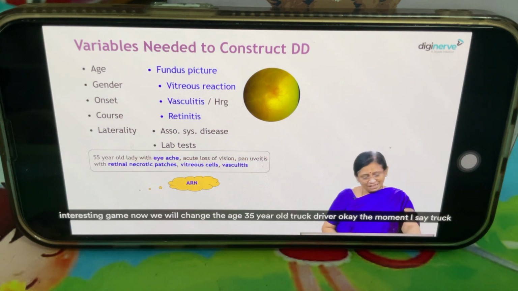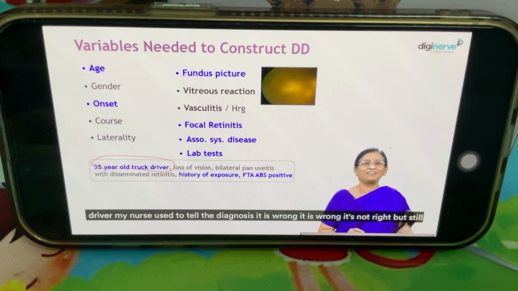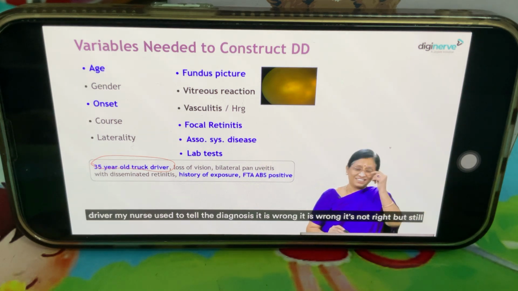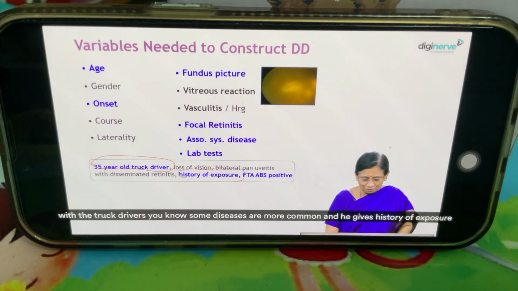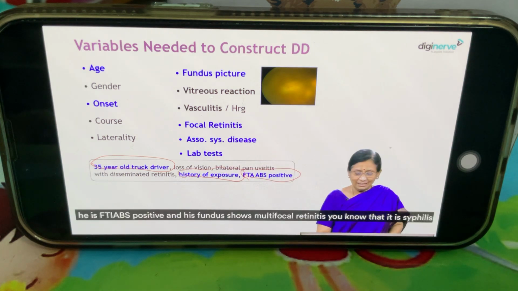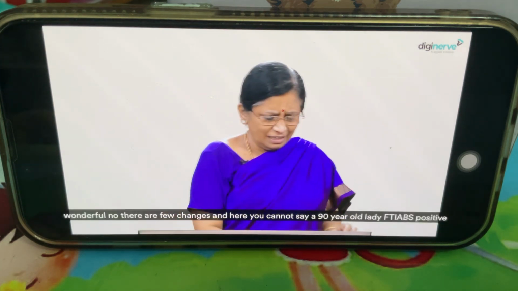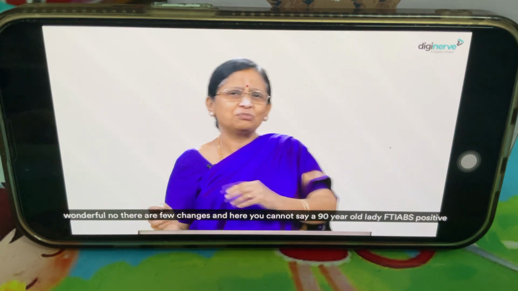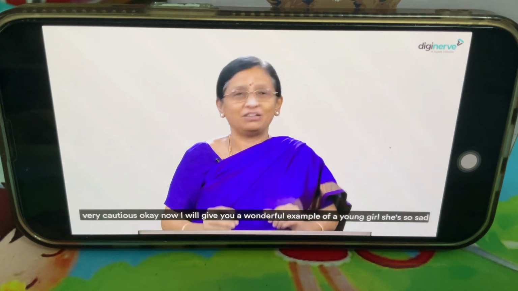Now we will change the age. A 35-year-old truck driver. The moment I say truck driver, my nurse used to tell the diagnosis. It is not right, but still, with truck drivers, you know some diseases are more common. And he gives a history of exposure. He is FTA-ABS positive and his fundus shows multifocal retinitis. You know that it is syphilis. Wonderful, no? There are few changes. And here you cannot say a 90-year-old lady FTA-ABS positive. In old age, FTA-ABS can be false positive. So you will not make a diagnosis there. You will be very cautious.